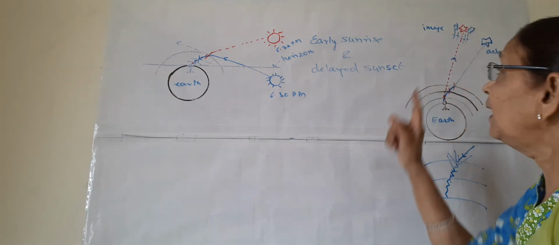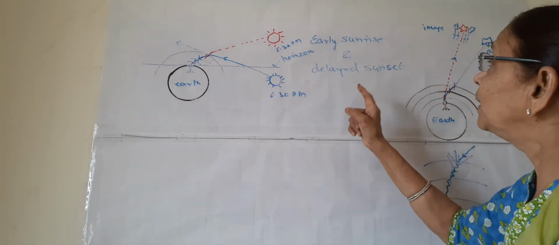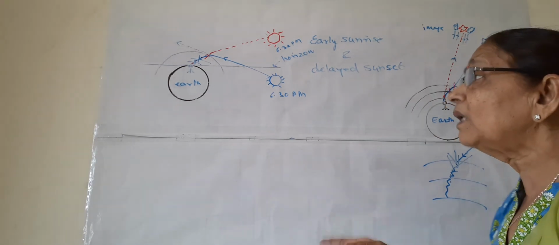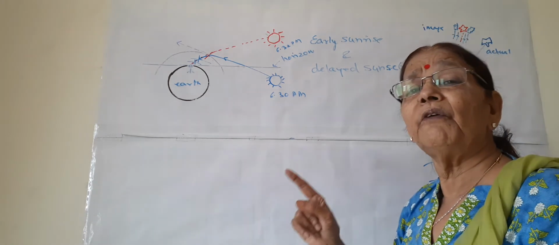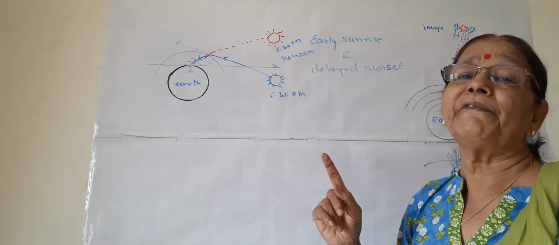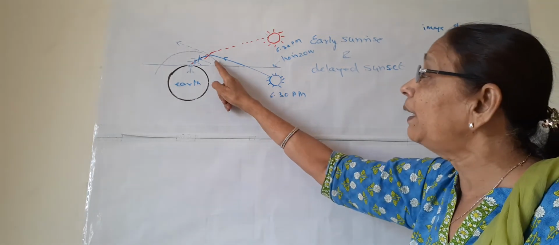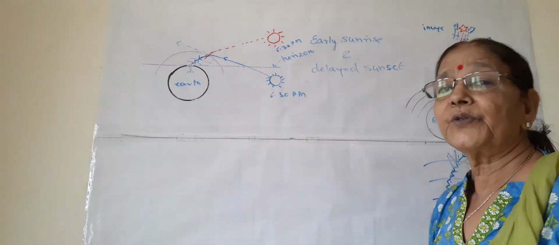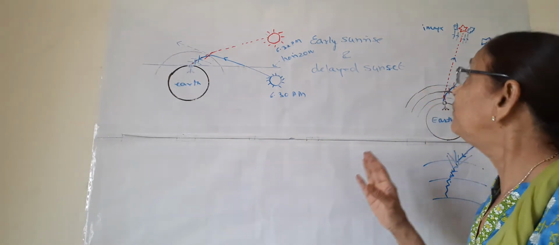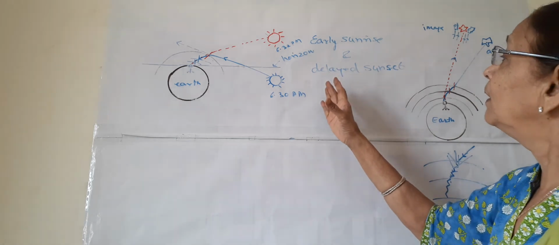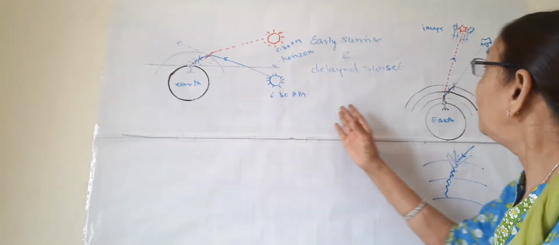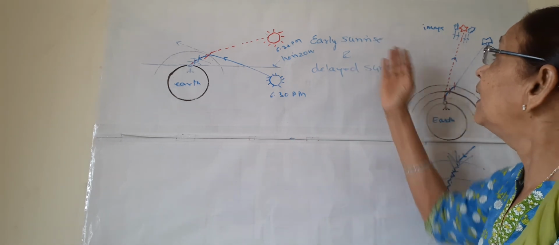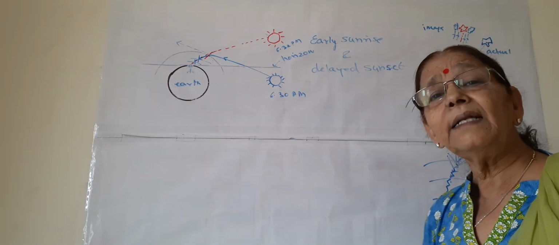So we can say early sunrise by 2 minutes and delayed sunset by 2 minutes take place due to the wonderful phenomenon of refraction of light through the layers of Earth's atmosphere. So these three phenomena we have taken: one, the formation of the rainbow, then the twinkling of stars, and then early sunrise and delayed sunset.